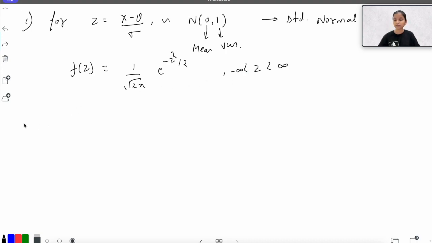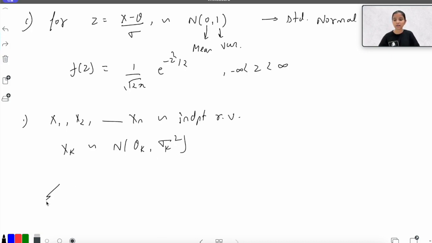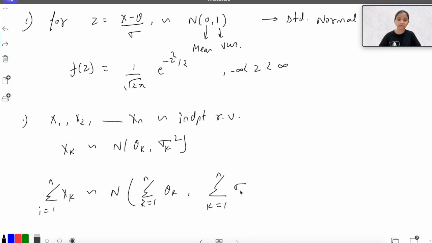Now these are some properties. If you have X1, X2 to Xn, which are independent random variables, and each of these Xi's follows a normal distribution with some parameters mu k and variance sigma k square, then the sum of these independent random variables would follow a normal distribution with mean the sum over k equals 1 to n of mu k, and variance the sum over k equals 1 to n of sigma k square.